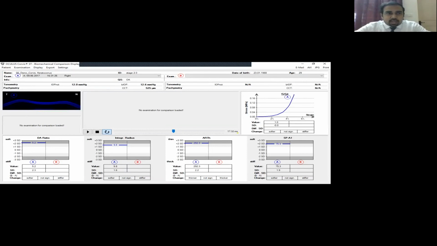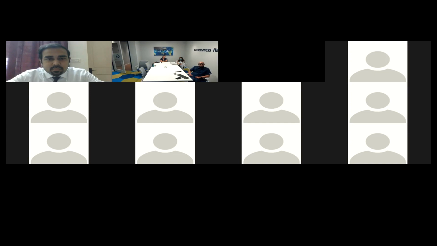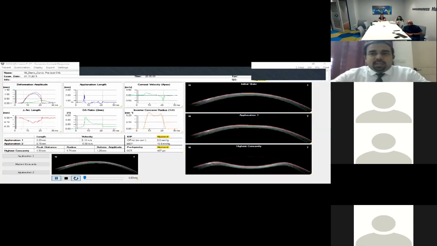If you look at another scenario which I can show you, can you see the screen now? Just a second. I just see the names. You were on the screen before, the Corvis was on the screen, but now we just see our names. Yeah, the Corvis is coming back. Yeah, okay. I had to shift to another patient. Can you see the screen now?